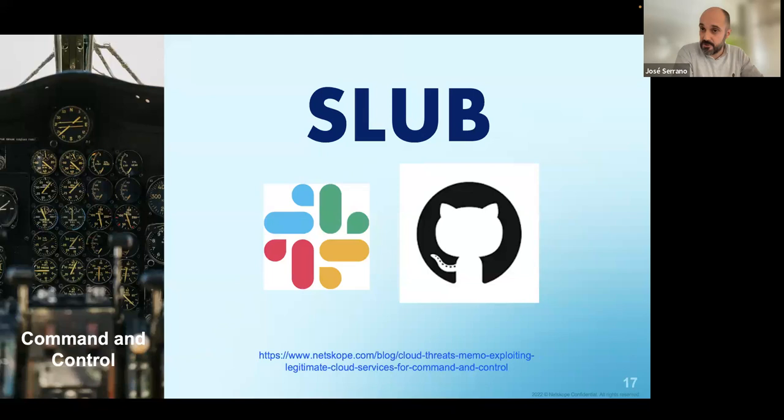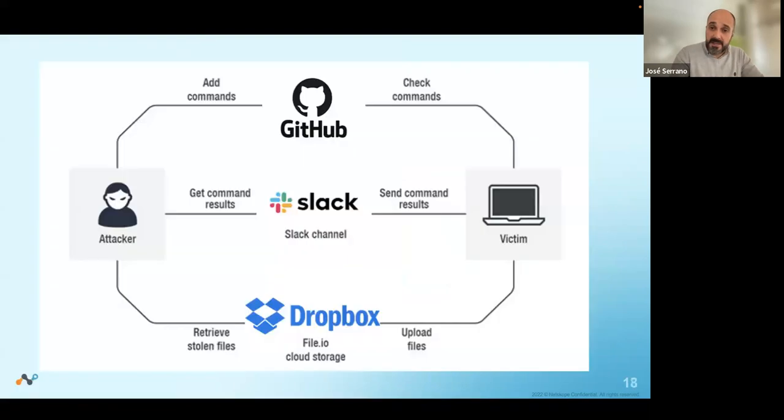And I'm pretty sure that most of you have these applications open in your companies, because, as I said, these are applications that are used on a daily basis for a business purpose in your company. Basically, attackers can use a GitHub channel to post the commands that the attacker wants to run on an infected system.